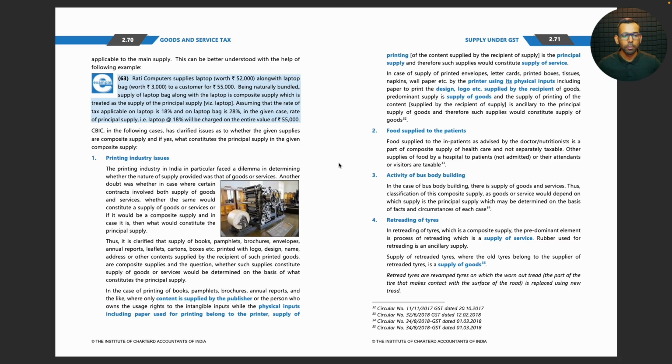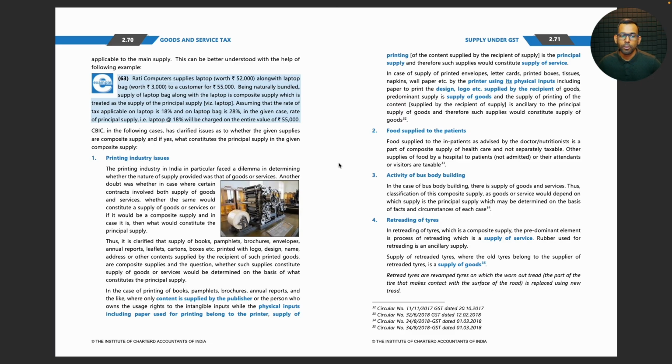Rati Computers supplies laptop worth rupees 52,000 along with laptop bag worth rupees 3,000 to a customer for 55,000, being naturally bundled. Supply of laptop bag along with the laptop is composite supply, which is treated as the supply of the principal supply, that is the laptop. Assuming that the rate of tax applicable on laptop is 18% and laptop bag is 28%, in the given case, rate of principal supply, that is laptop at 18%, will be charged on the entire value of 55,000.